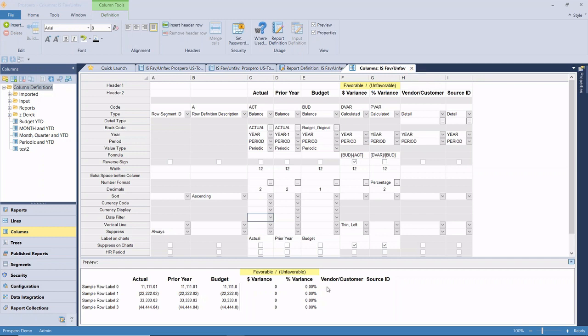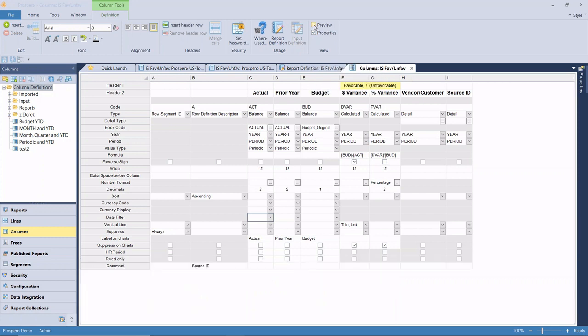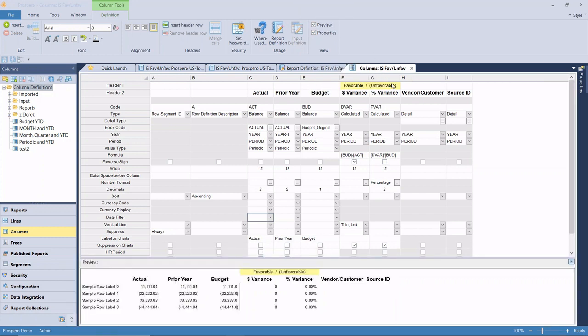All right, and like our line definitions, we can see a preview of what the data looks like or will look like, so you are not having to regenerate the report many times to see how your changes are going to impact it. And we can also turn that off in case you're not interested in looking at that.